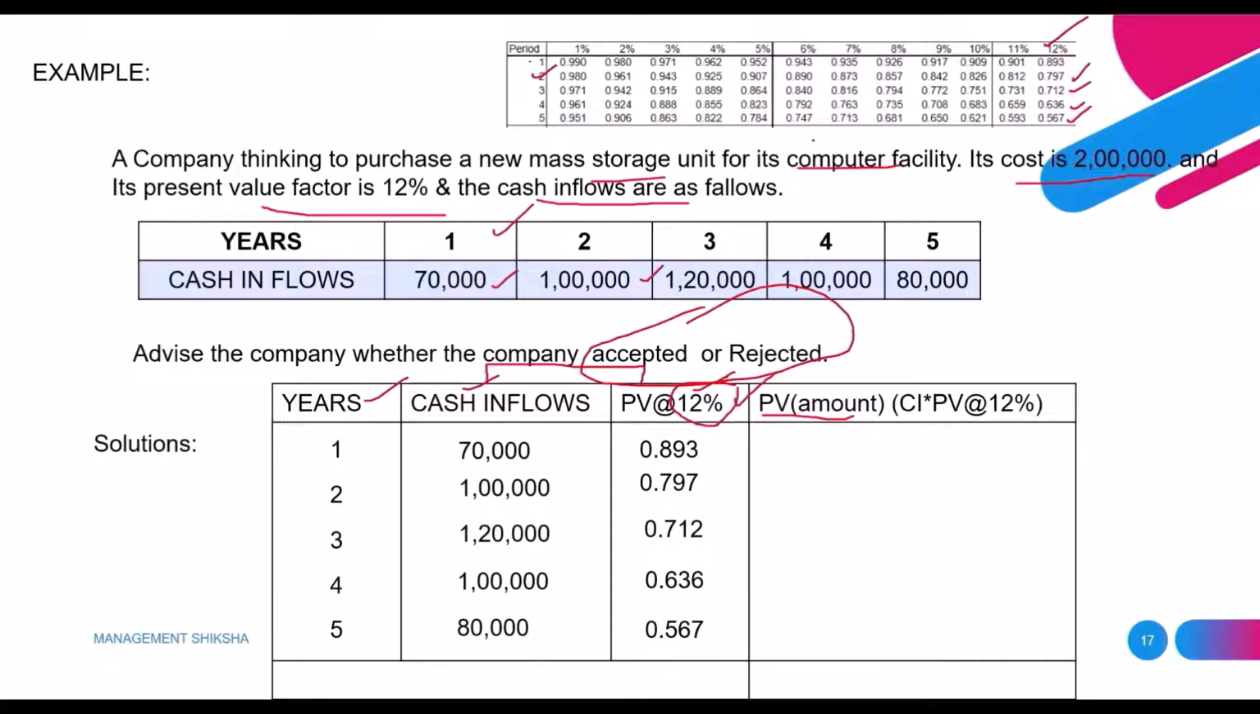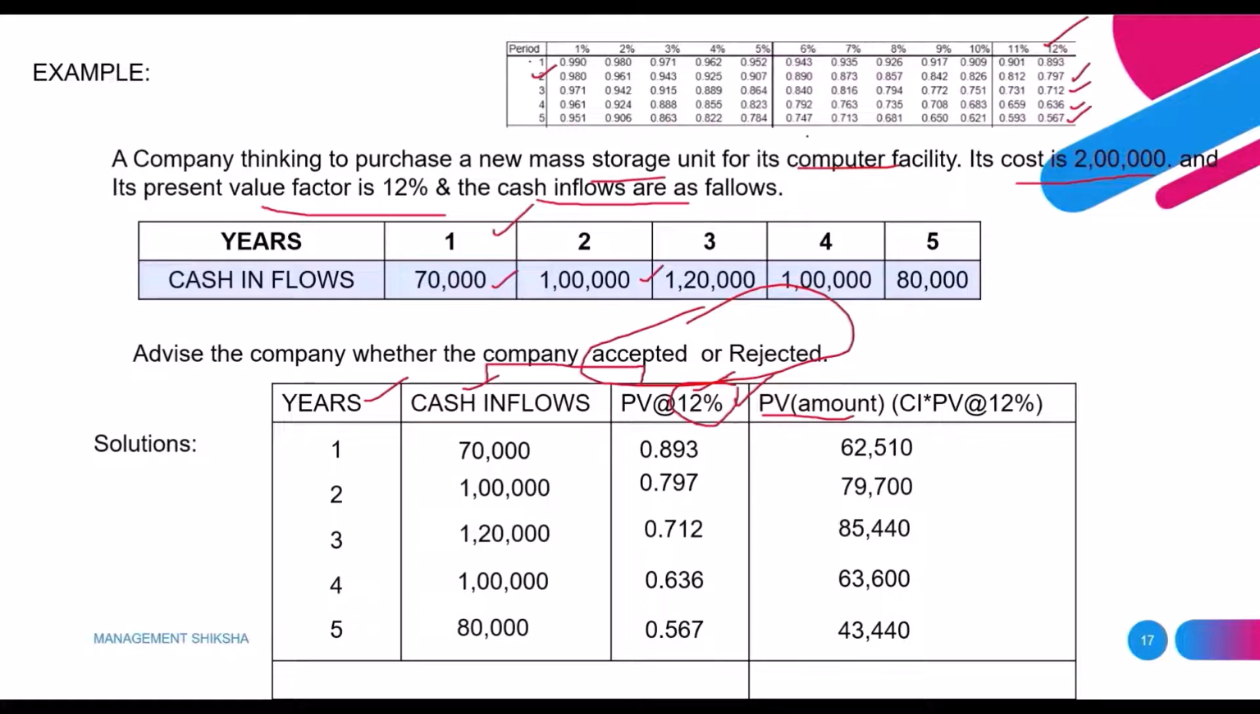Here we can multiply the cash inflow 70,000 with the discount factor 0.893, and we'll get 62,510. For the second year we'll get 79,700. For the third year we'll get 85,440. For the fourth year, 1 lakh into 0.636, we'll get 63,600. And for the fifth year, 80,000 into 0.567 will get 45,360.